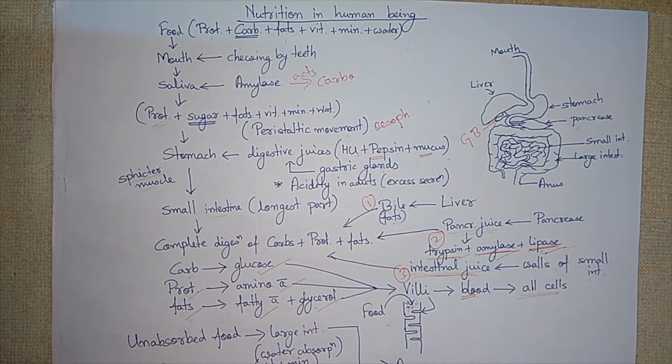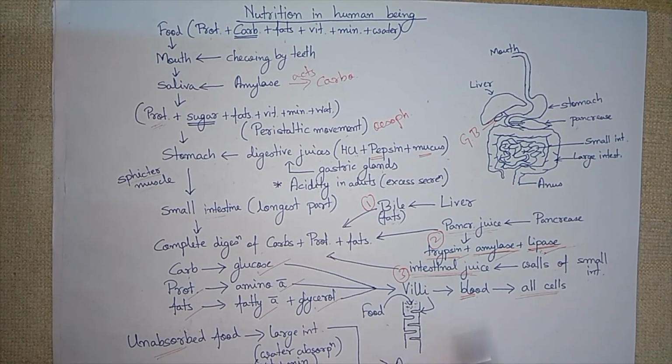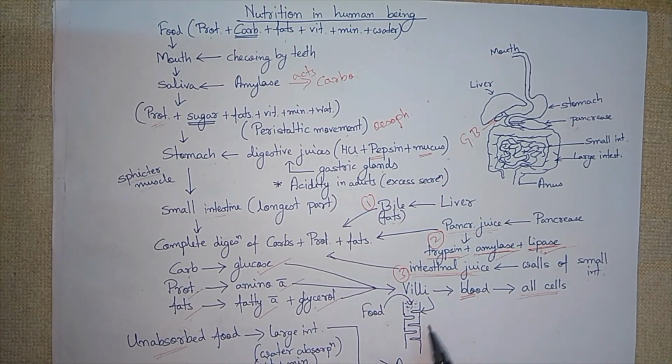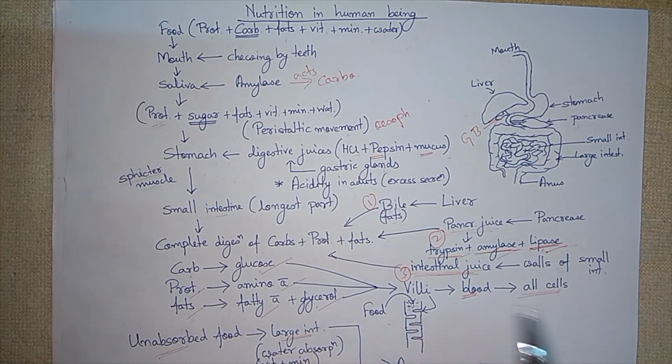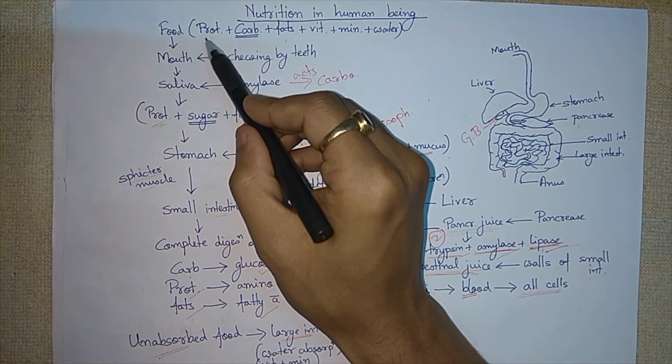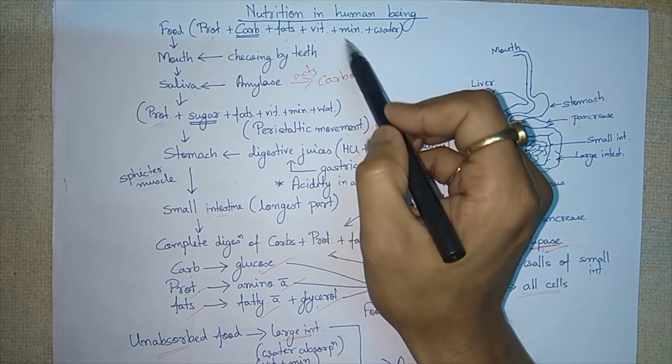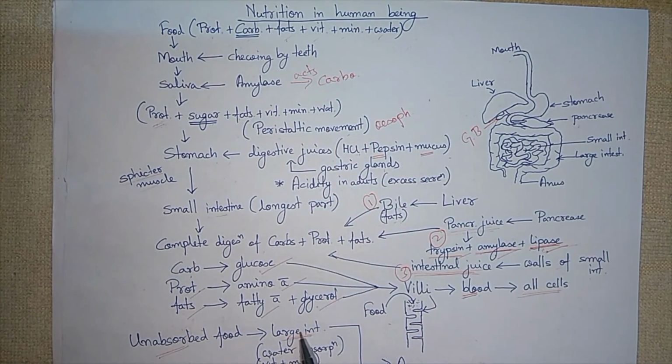Any unabsorbed food, along with water, minerals and vitamins, enters the large intestine, where water absorption occurs along with vitamins and minerals. So everything is done: protein, carbohydrate, fats, vitamins, minerals, water. Then any leftover food goes to the anus and is eliminated out of the body.